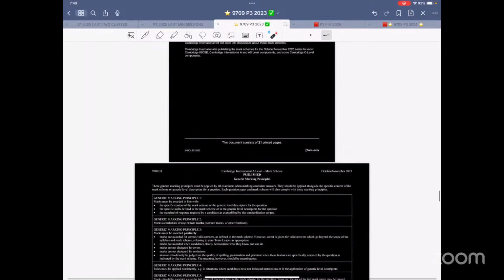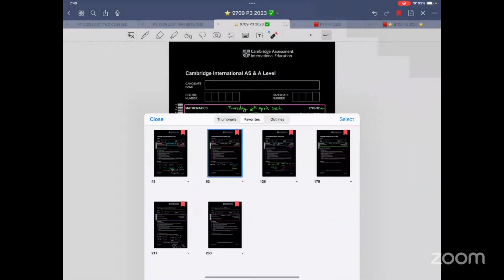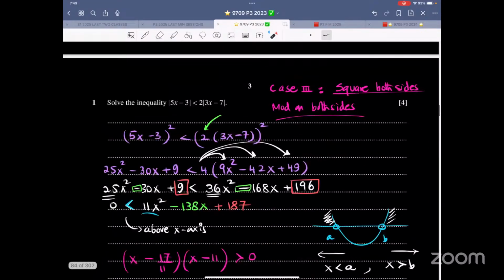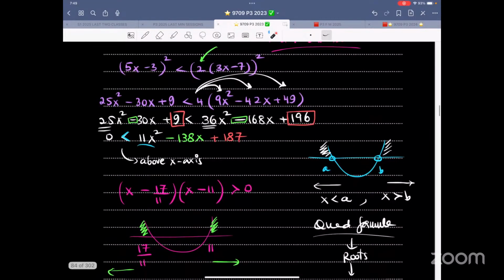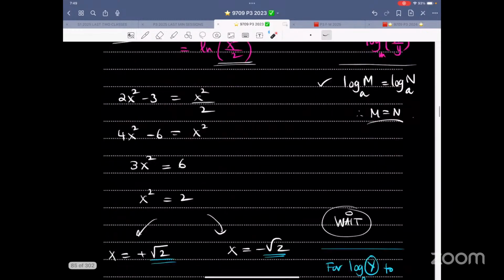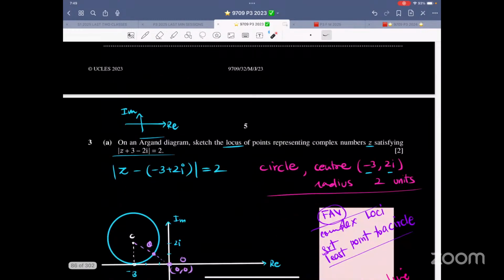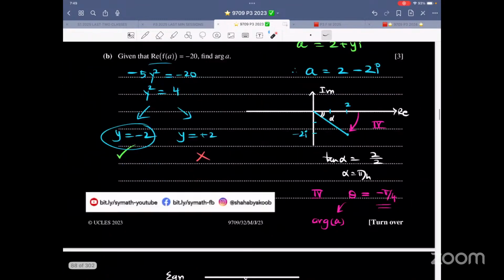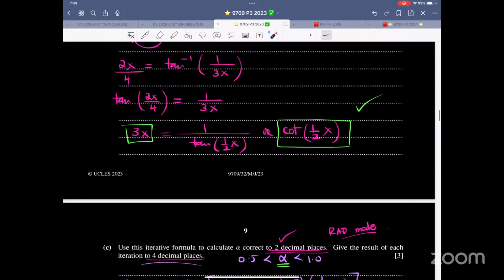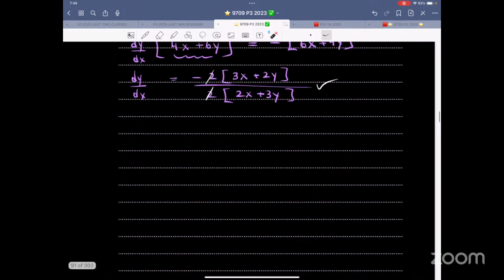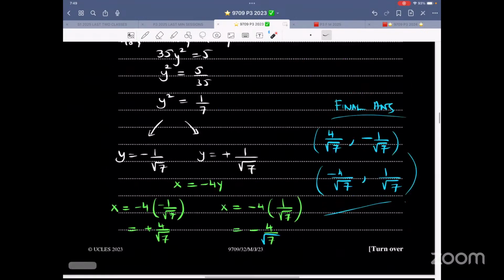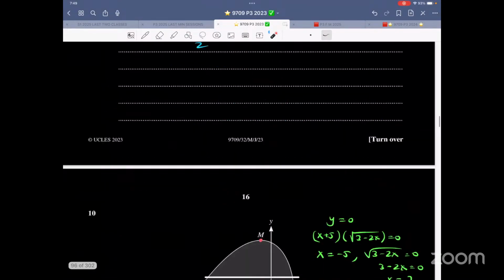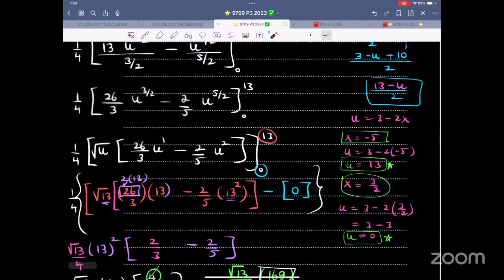Okay. So now let me go back all the way to the top, to the second paper. And now let me focus on vectors. Let me do a few questions of each, so that till my voice permits, inshallah ta'ala, I'll explain it to you. So this is May, June 2023, variant 32. Now let me focus on vectors. We will also focus on numerical solution. That is differential. We did a lot last time. Those who have not yet watched the video, I would advise you to please go ahead and do it.